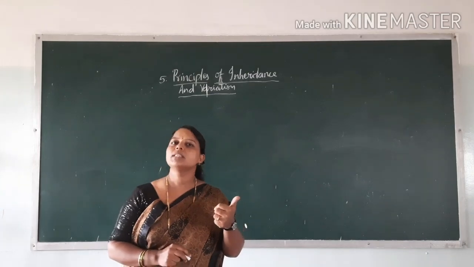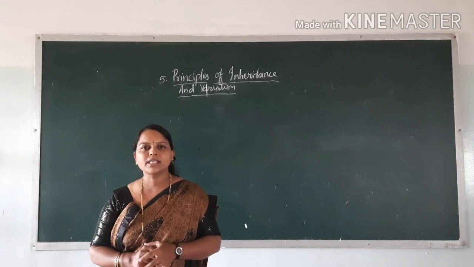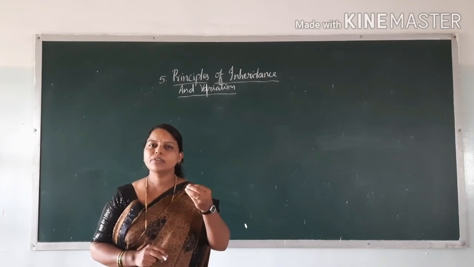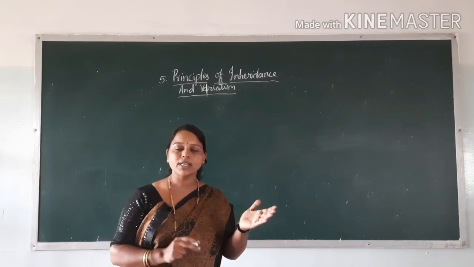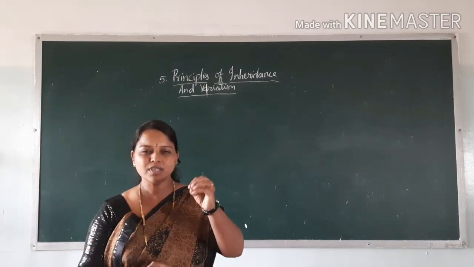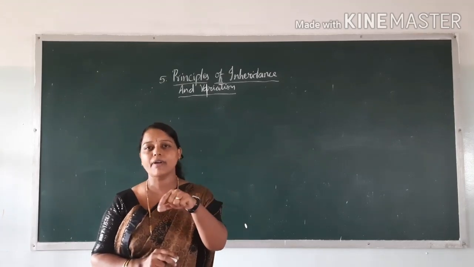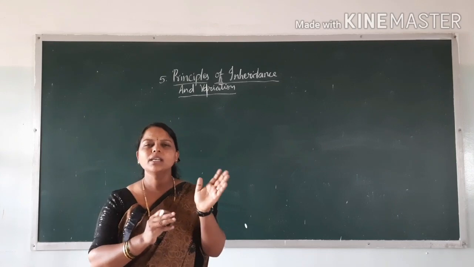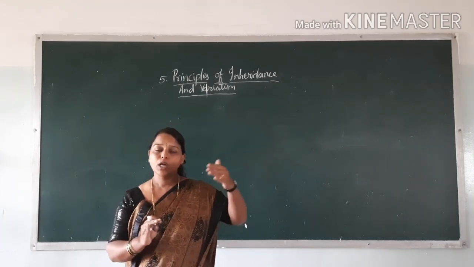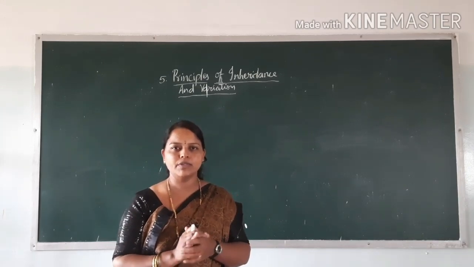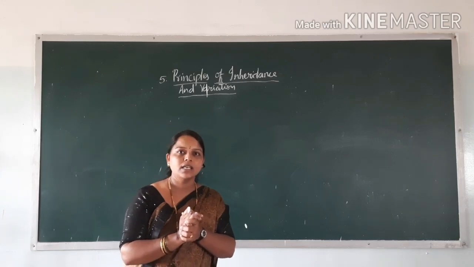What does the law of dominance say? In the law of dominance, he says a pair of factors are there. Some factors are responsible for the inheritance of characters from one generation to another. Those discrete units, which are transferred from parents to offspring, are called factors.